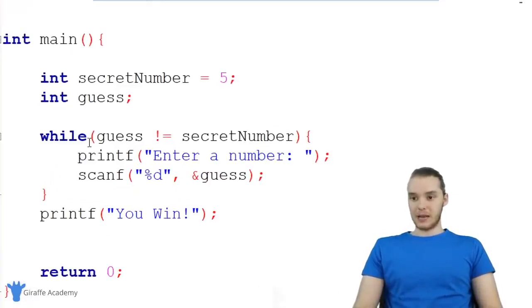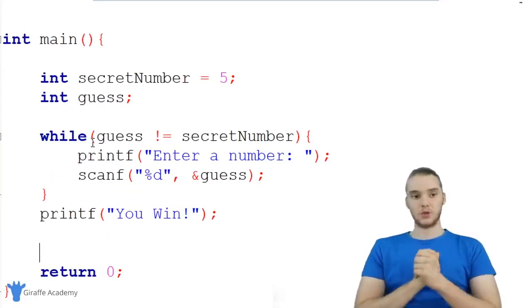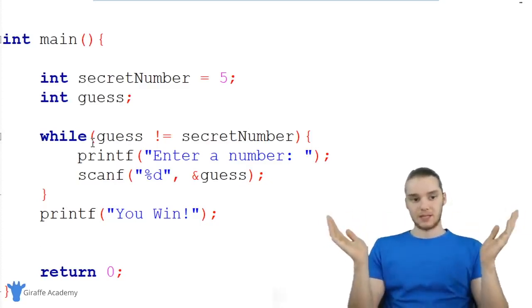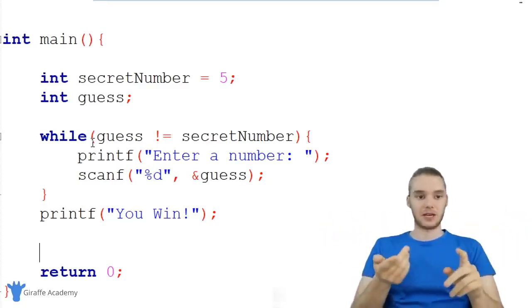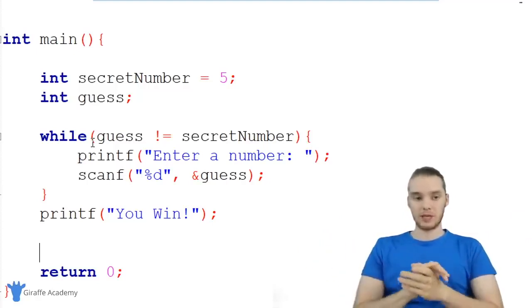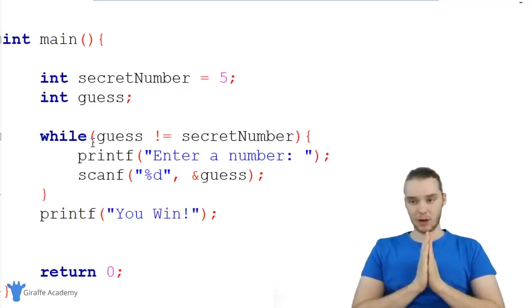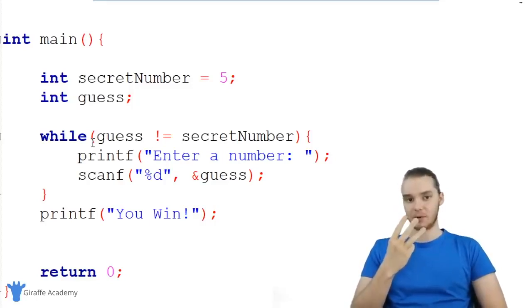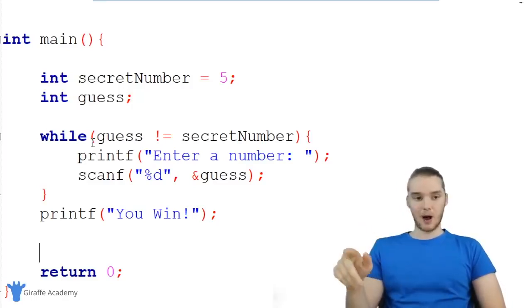Now this is a pretty nice game, and it's pretty simple, but I want to make it a little more complex. One of the things that sucks about our game right now is that the user gets unlimited guesses, right? They can just guess every single number, and eventually they're going to get it right. So why don't we impose a guess limit? Why don't we say the user can only guess 3 times, and if they can't get the secret number in 3 tries, then they'll lose the game. So let's think about how we can add that functionality into this little app. I'm going to walk you through how we can do that.